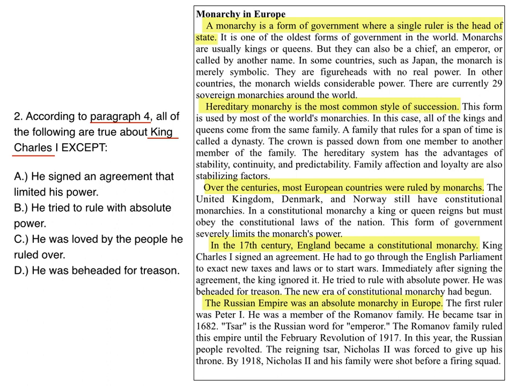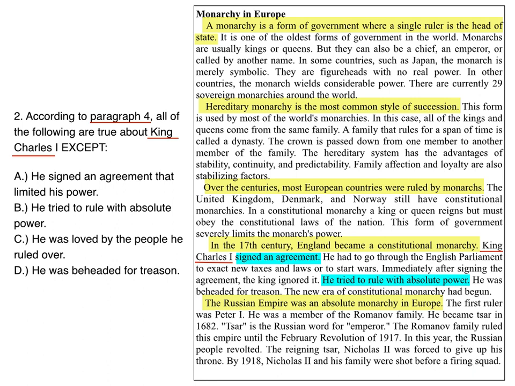So let's scan real quickly so we can find paragraph 4, and in paragraph 4 we can find King Charles I. Now let's read the potential answers. A. He signed an agreement that limited his power. Yes, we can see that that is mentioned in the paragraph. He signed an agreement. B. He tried to rule with absolute power. Yes, that is also mentioned in the paragraph. He tried to rule with absolute power.